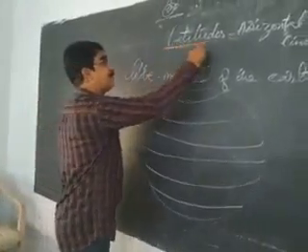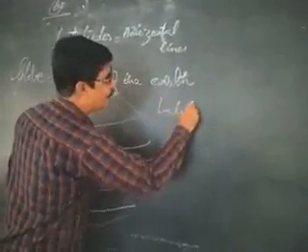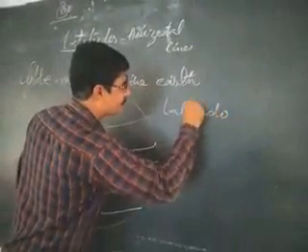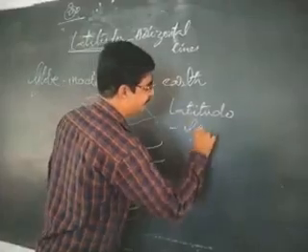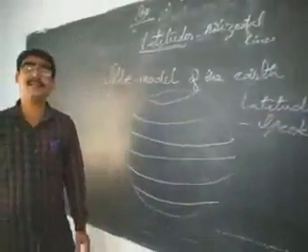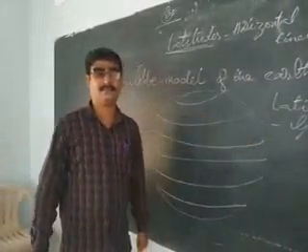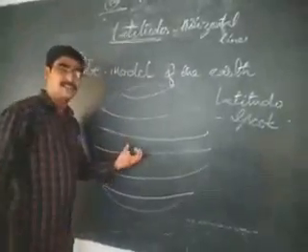Latitude is a term derived from latitudo. Latitudo is the Greek word which gives us the meaning horizontal line. See here, these are drawn across the globe.